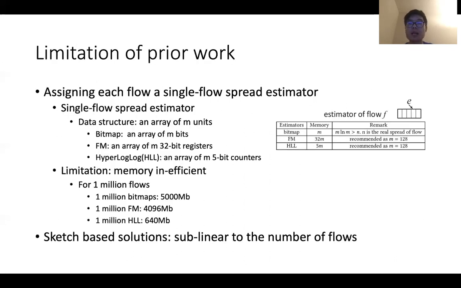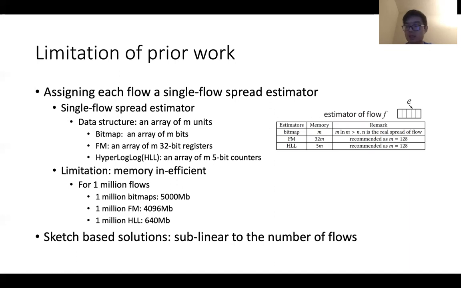Then next, we explain the limitation of prior work. A naive solution is to assign each flow a single flow spread estimator. A single flow estimator is to estimate the spread of one flow. Its data structure can be generalized as an array of m units. The unit type can be different depending on the estimators we use. For bitmap, its data structure is an array of m bits. For hyperlog, it is an array of m 5-bit registers.